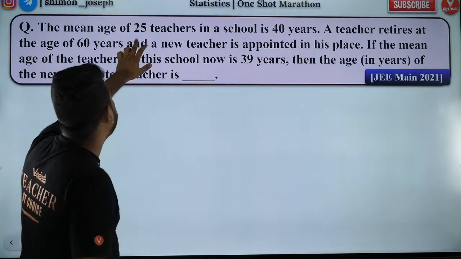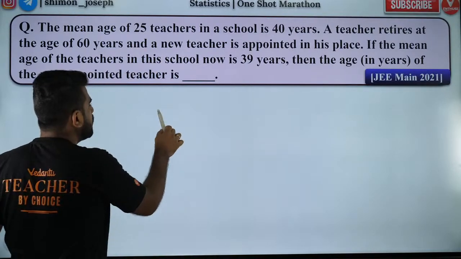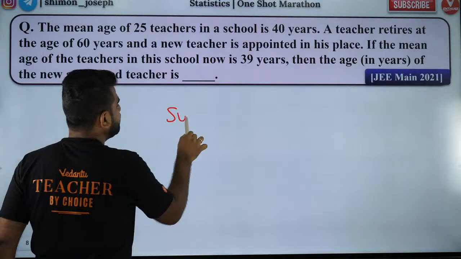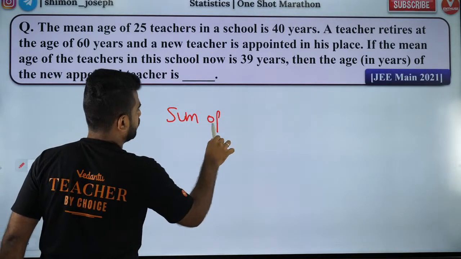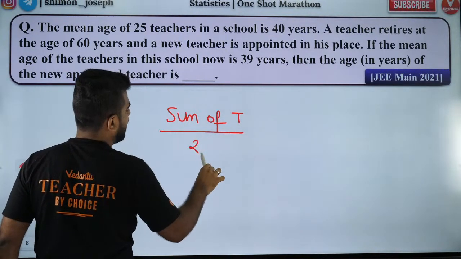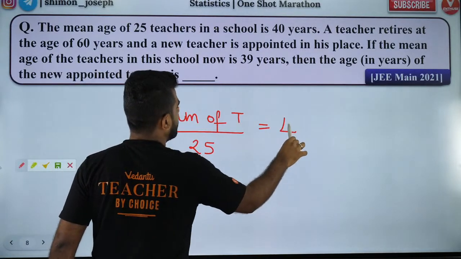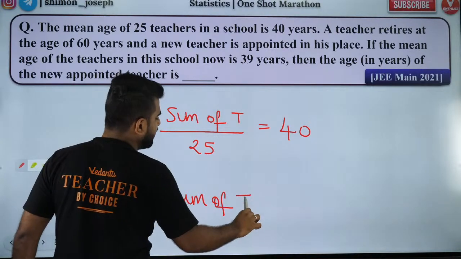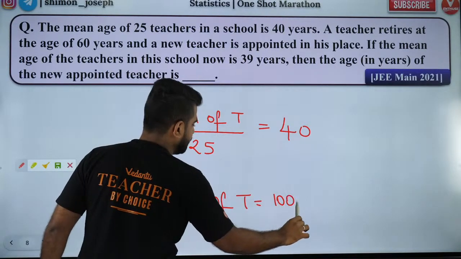So what do we have? We have 25 teachers in the school. So the sum of the teachers' ages by 25 is equal to 40. So what is the sum of the teachers' ages? The sum of the teachers' ages is 1000.